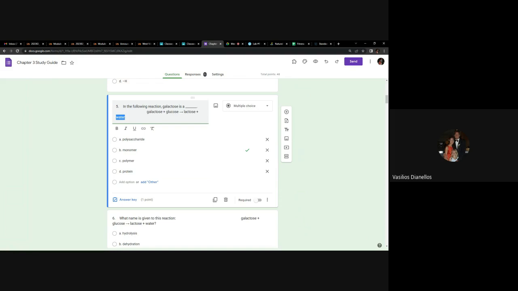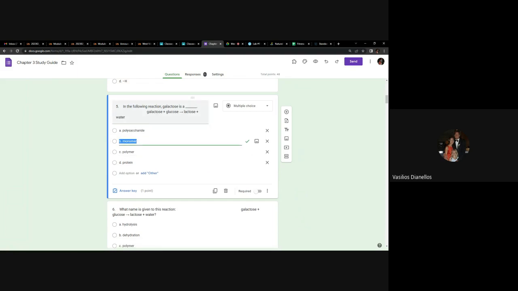Again, because the water is in the product side of the reaction, we know it's a dehydration reaction, and dehydration reactions bring things together. Therefore, you should be able to know then that galactose is a monomer, right? Because we put 2 monomers together. Though I've got to be honest, there's some flaws in that question that I don't like that I don't have time to get into. So if you do get a question like that, it'll be more specific.